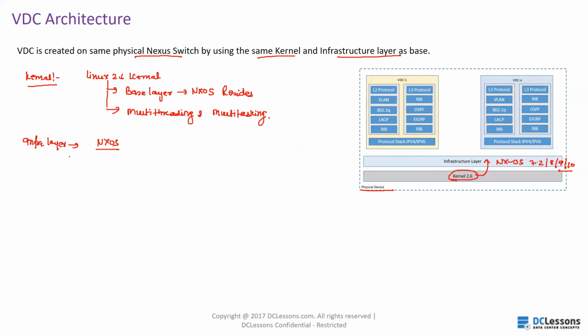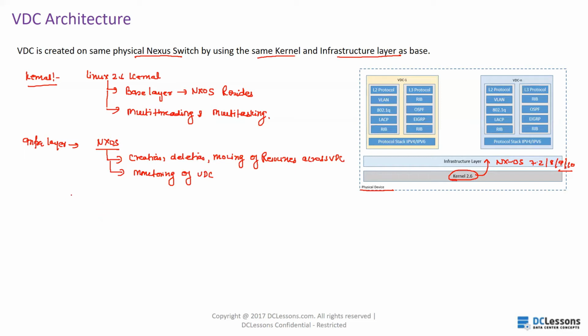So with the help of the infrastructure layer, or NXOS, it helps in creation, deletion, moving of resources across VDCs, and monitoring of the VDCs. You can do it, right?